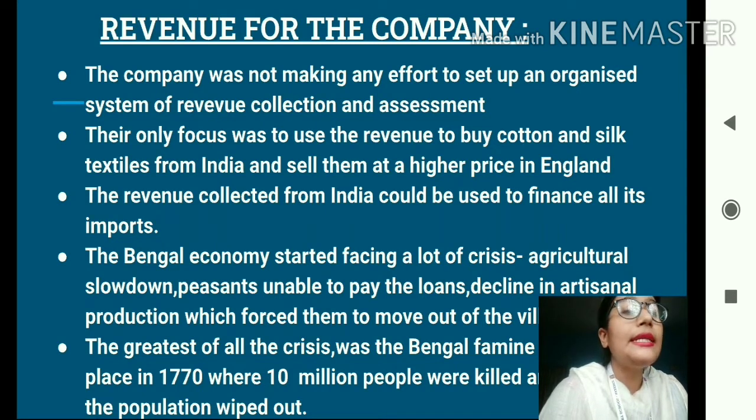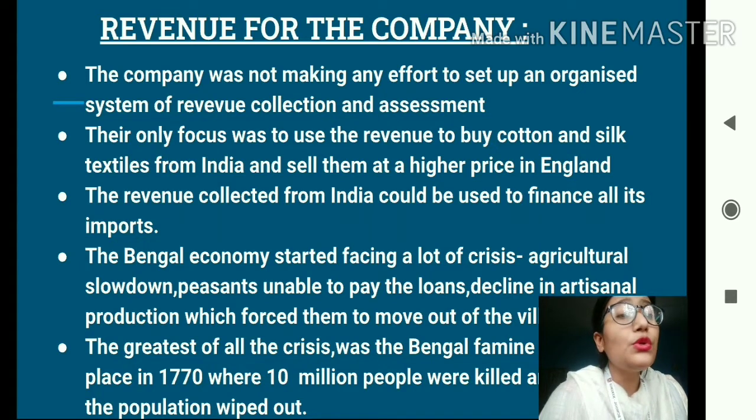We all know that the East India Company entered India with the motive of trading. But even after they were made the Diwan, the company was mostly seeing itself as a trader, not as a Diwan. So the company's primary agenda till now was to utilize the Indian resources to buy the goods from India so that the same goods could be sold in their own country at a much higher price. They were only focusing on how to make more and more money by looting India, by exploiting the Indian resources, the Indian revenues.